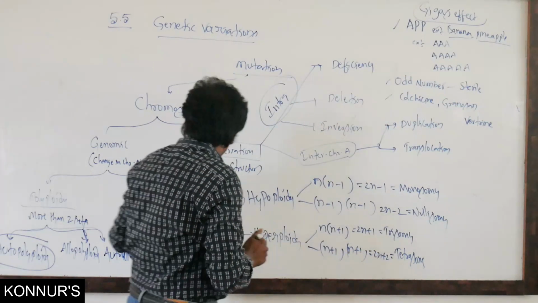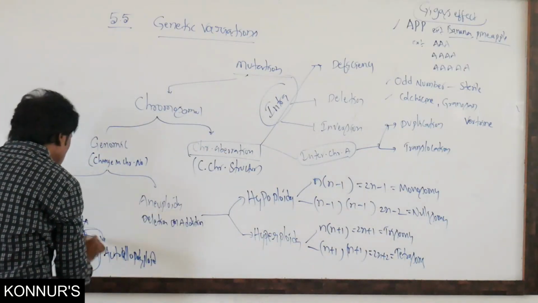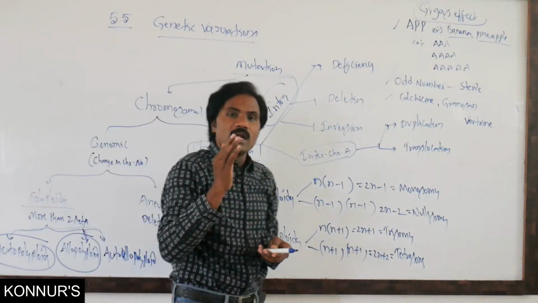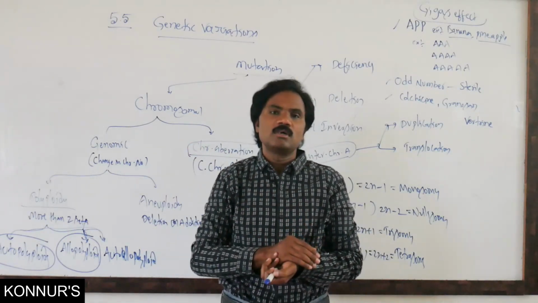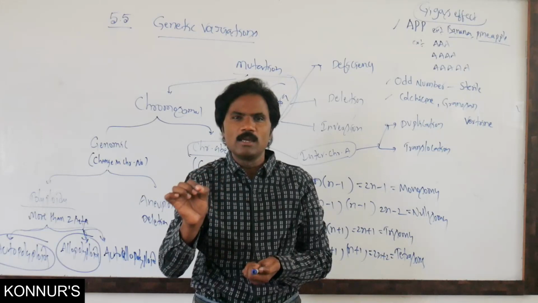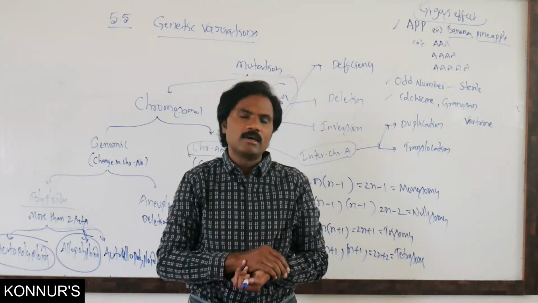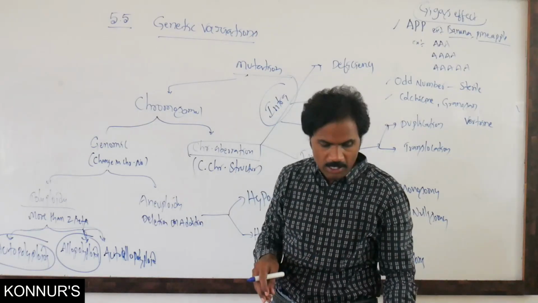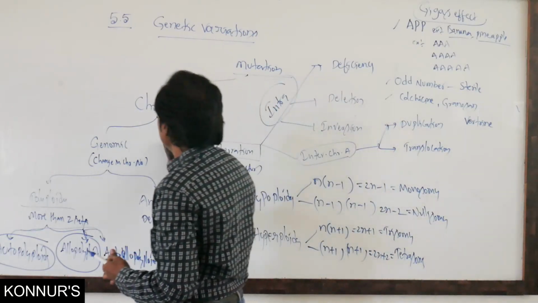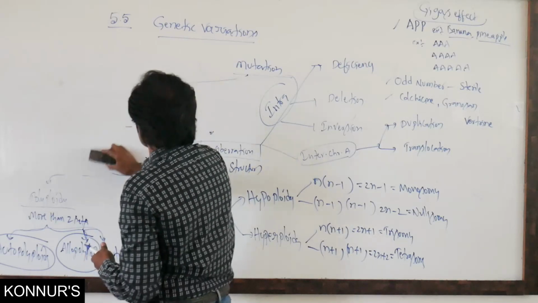So that is autopolyploidy. Then what is meant by allopolyploidy? It develops by hybridization between two species. So what is the first allopolyploidy plant? That is Raphanobrassica, a polyploid plant.